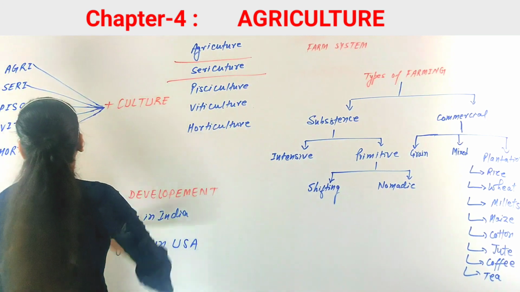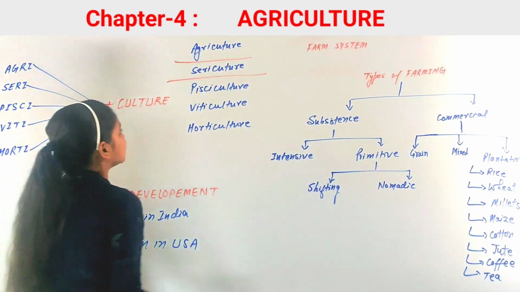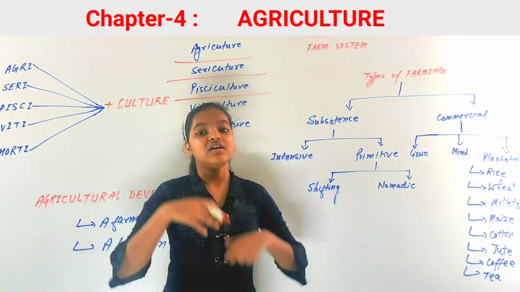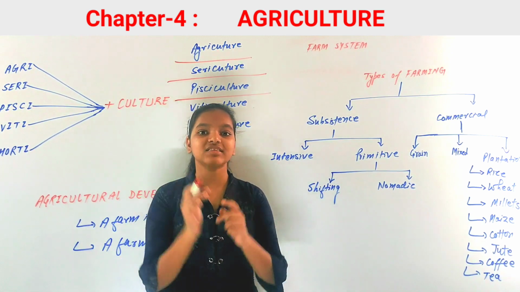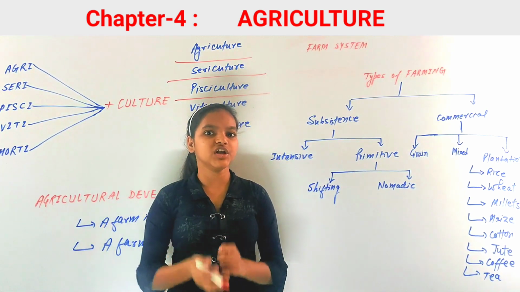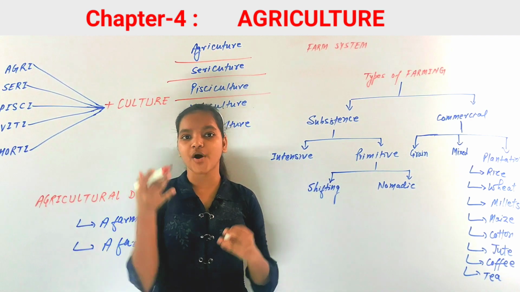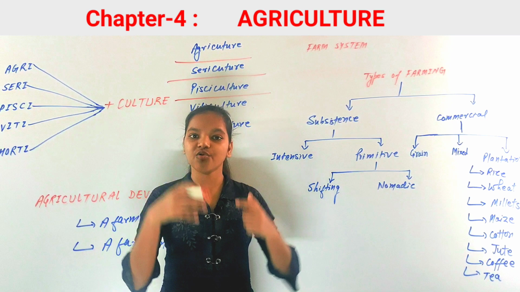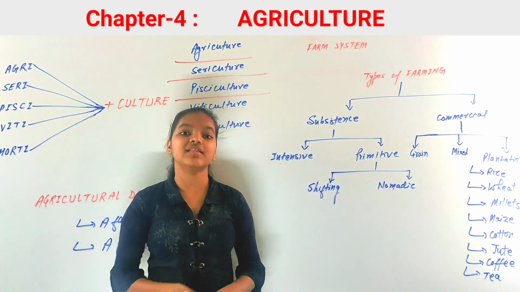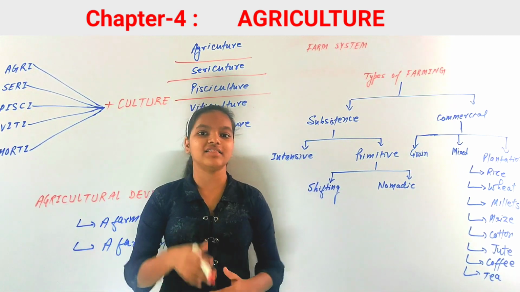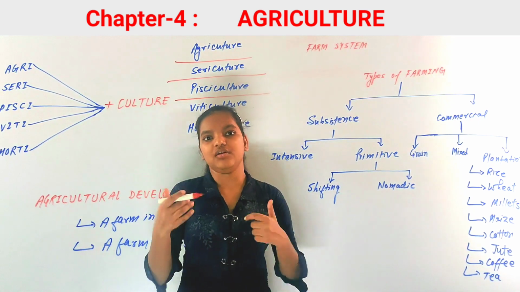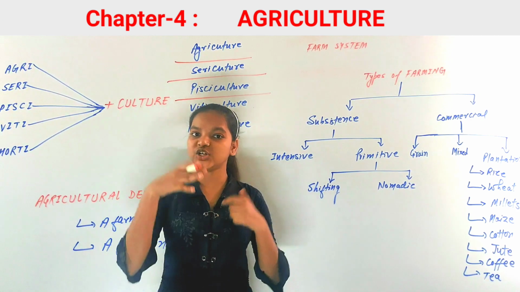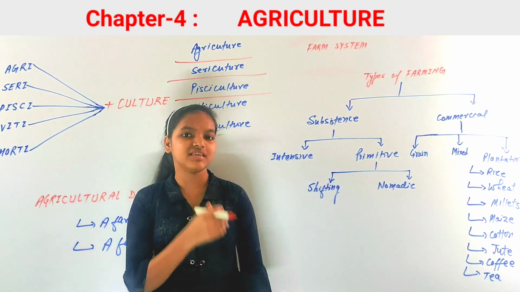Next word is pisci plus culture, and it becomes pisciculture. Pisciculture means that you are rearing fishes. Fishes are stored in artificial tanks and artificial ponds by the cultivators, and after that they are sold. We call this pisciculture.